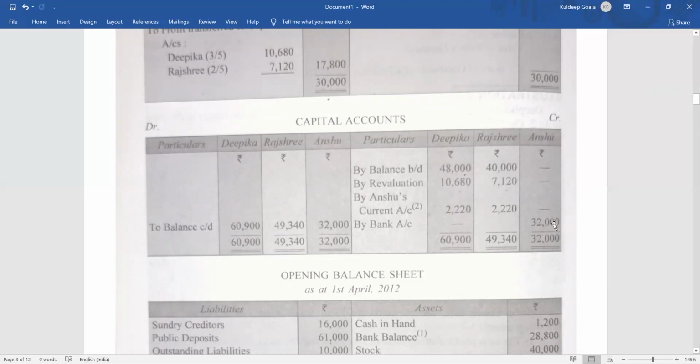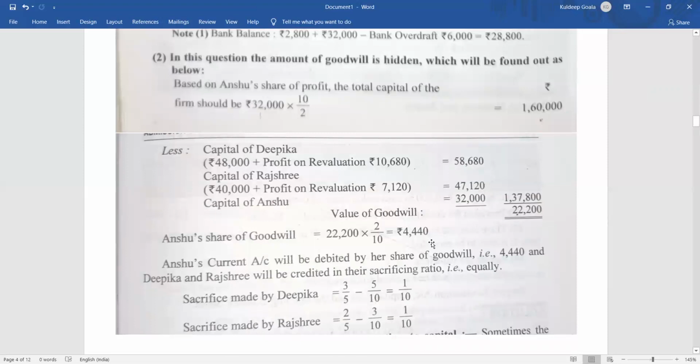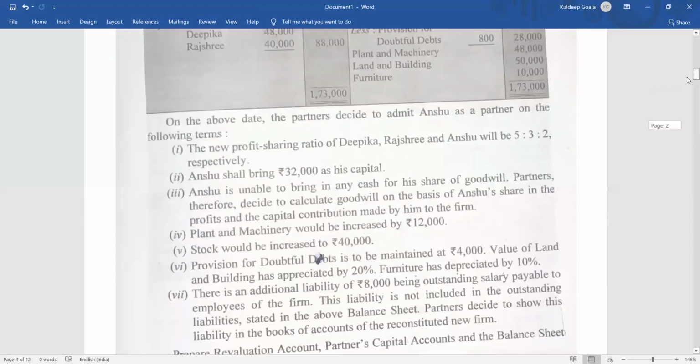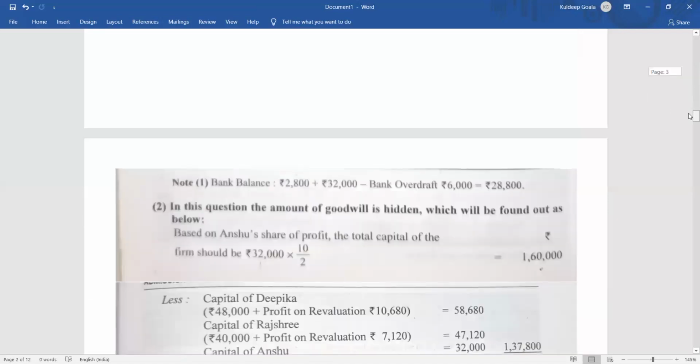Clear? Next comes premium for goodwill. We saw the premium for goodwill should be 4,440 rupees. And he is not able to bring it. We saw that in the question: Anshu is not able to bring in cash for the share of goodwill. So he is not going to bring the premium for goodwill. What will be the entry?